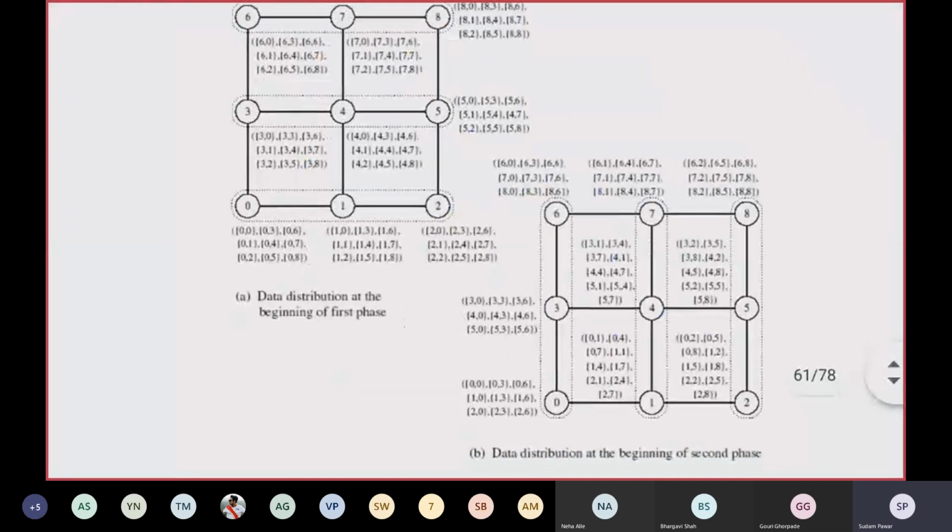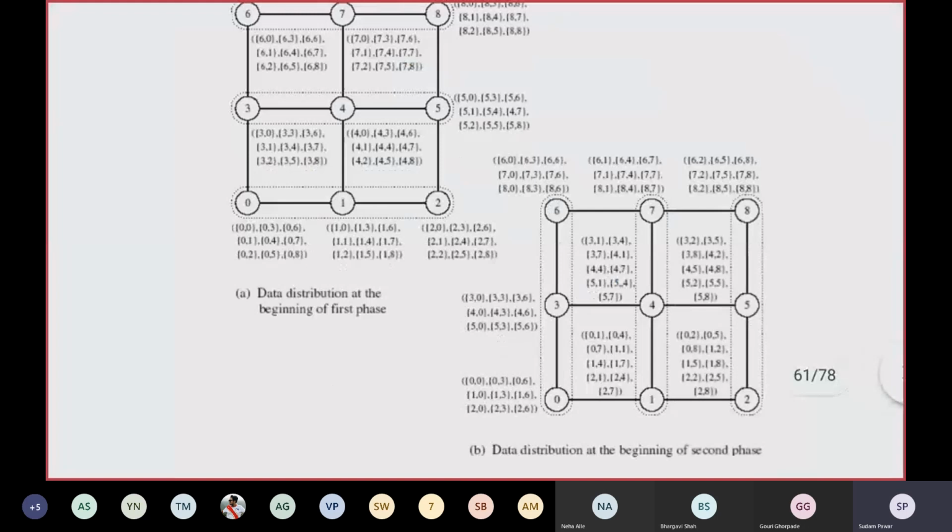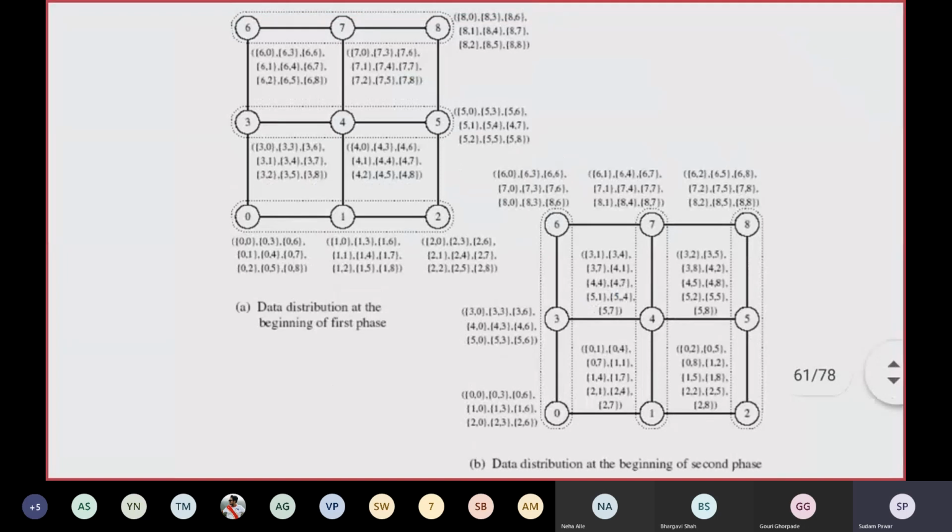So it should be visible to all. We have taken that diagram here, showing the data. The first diagram shows the data or message distribution at the beginning of the first phase, and diagram B shows the data distribution at the beginning of the second phase.